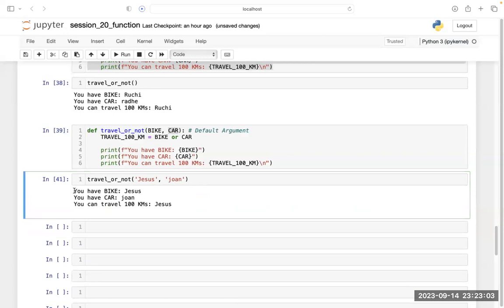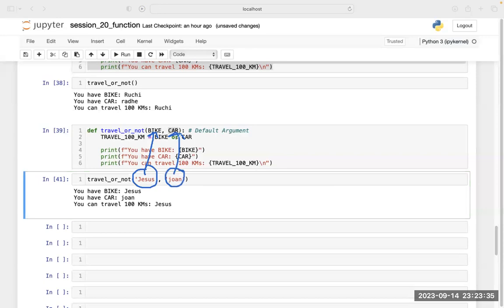Why is it happening? Because I have explained it to you at the starting only. This argument is taking the place of this bike, and this argument is taking the place of this car. In place of bike, you are giving this argument Jesus, and in place of car, you are giving this argument John.